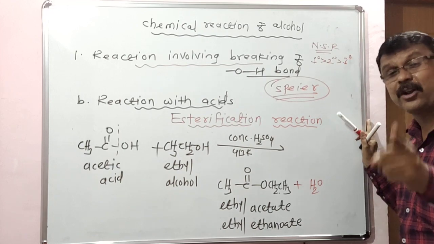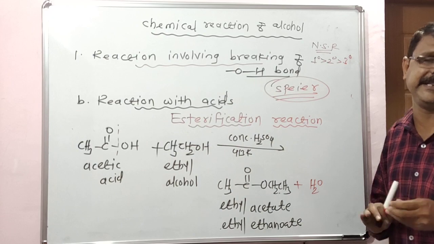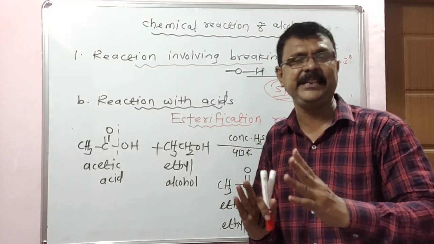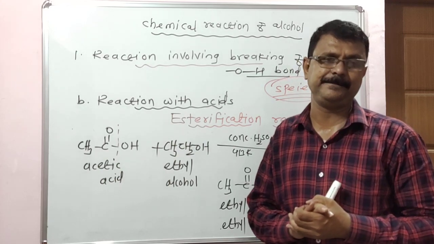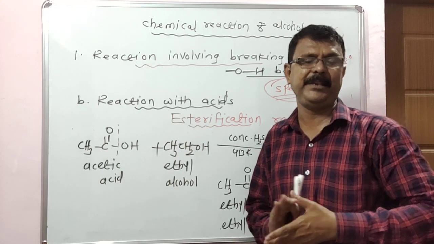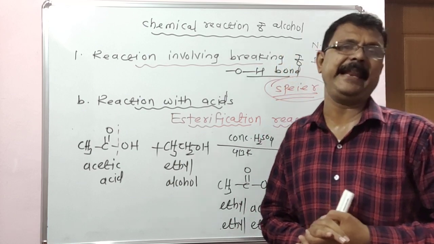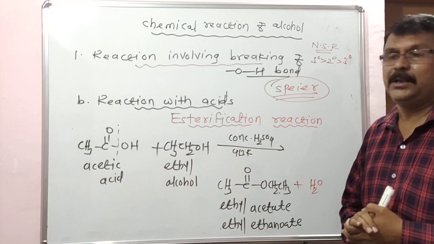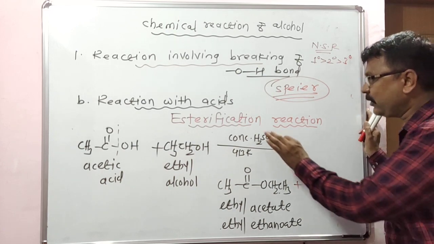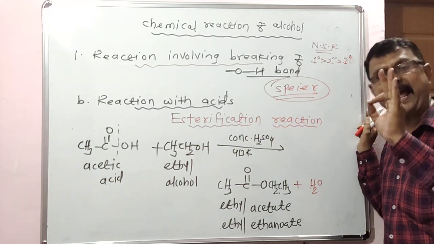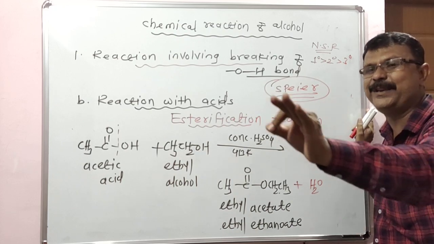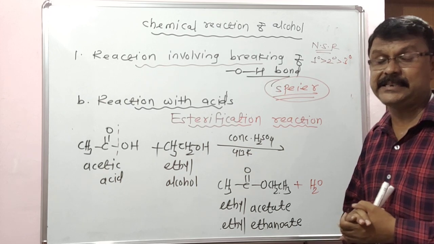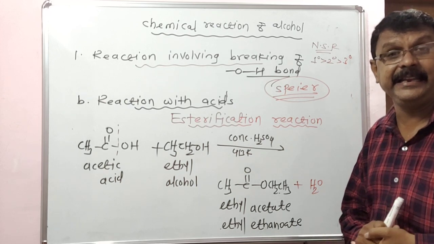In this reaction, the order of reactivity of the carboxylic acid is formic acid greater than acetic acid greater than propionic acid. Repeat. Look here, in this reaction concentrated H2SO4 acts as a catalyst as well as a dehydrating agent.